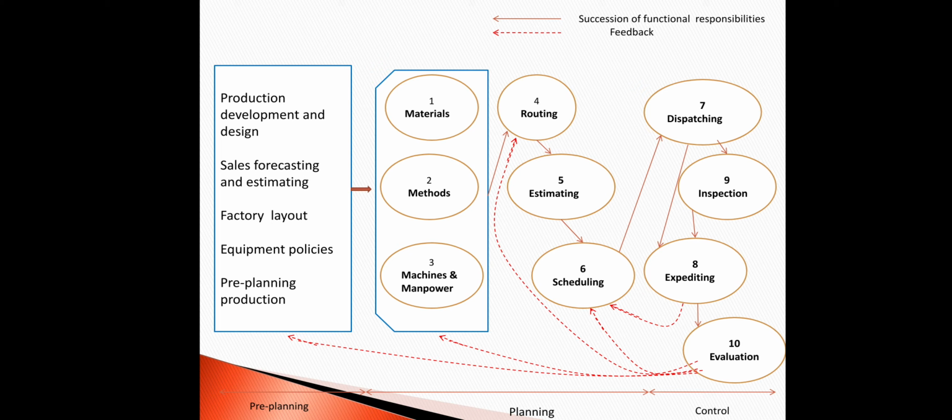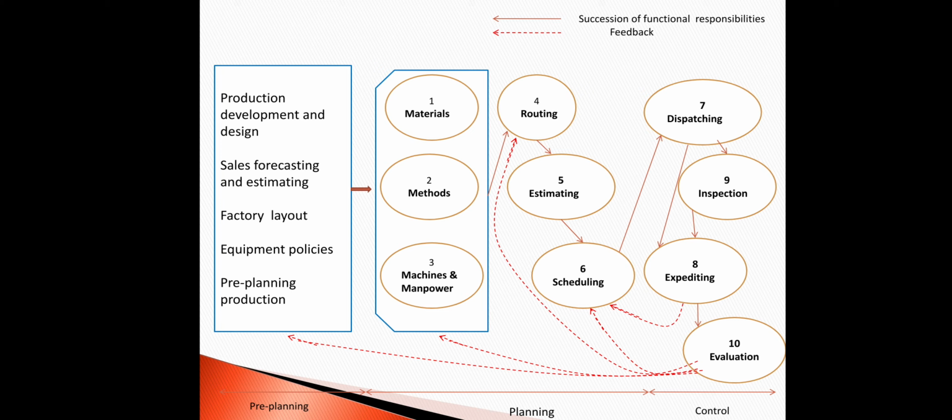In pre-planning, there are different activities such as product development and design, then sales forecasting and estimating, then factory layout, equipment policies and pre-planning production. When all these activities are fulfilled, then only can they go to the main production function towards the material, methods, machines and all the functions given in this diagram. And the arrow with dotted line shows the feedback.